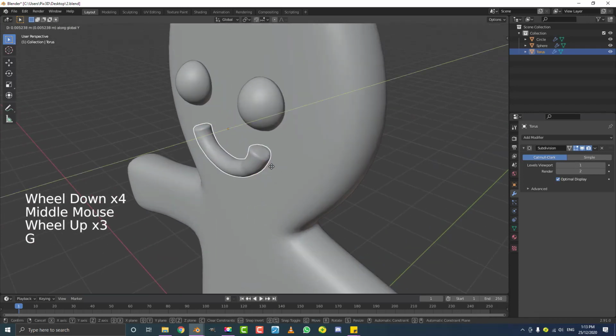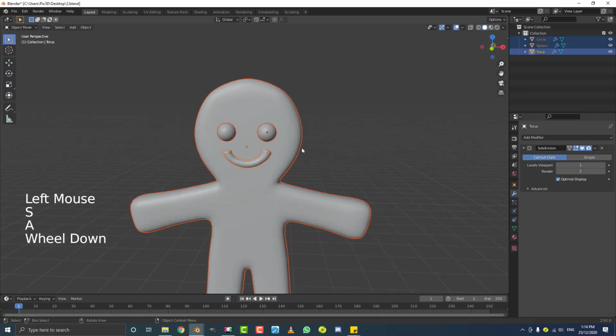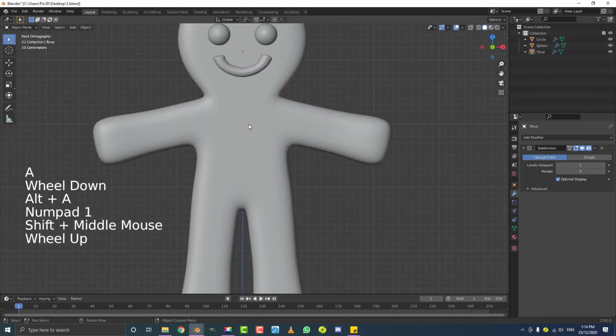Might move it into the mesh just a little bit more here. Okay, so that's the mouth done, and this is going to look a lot better obviously once we have made the material. So let's continue with the details.